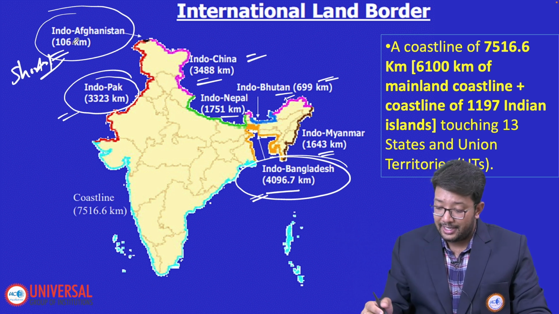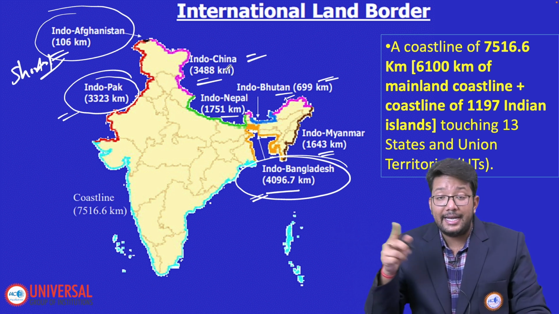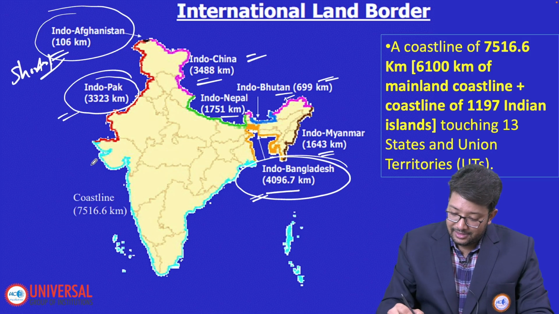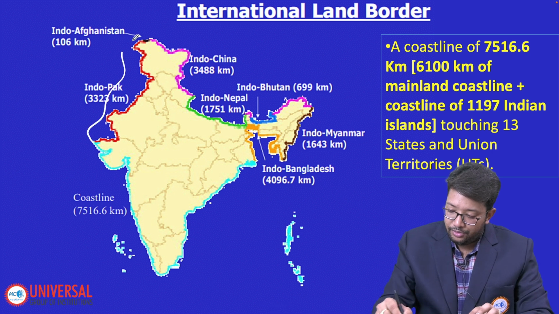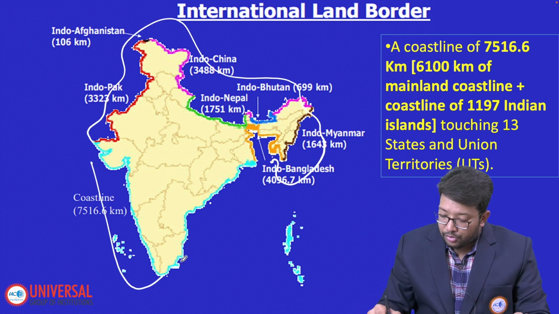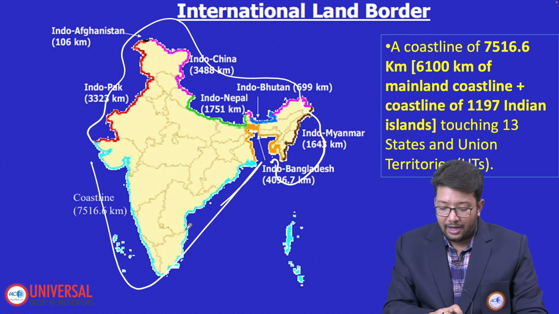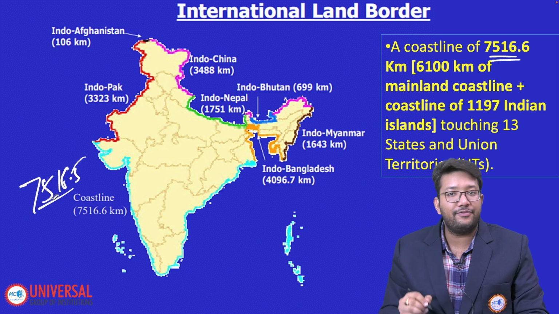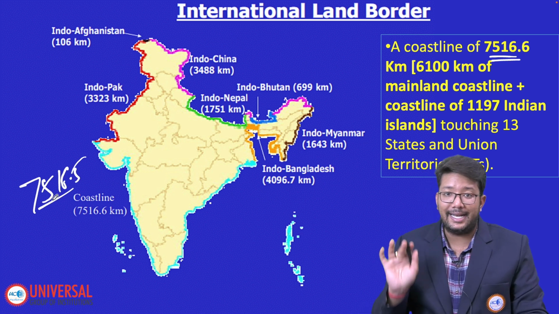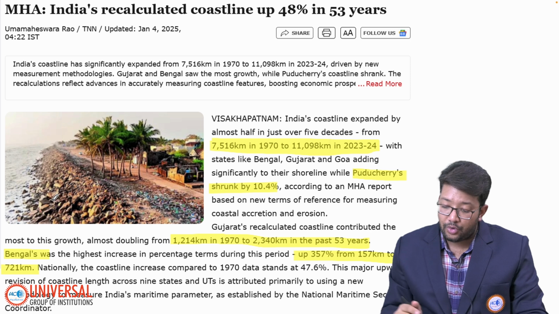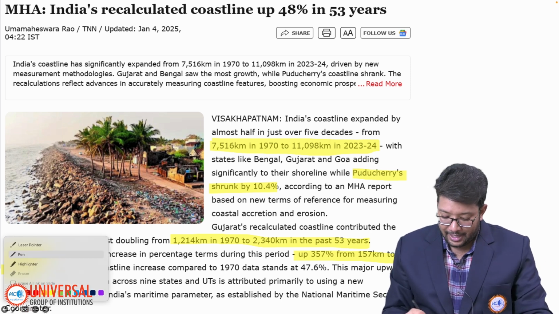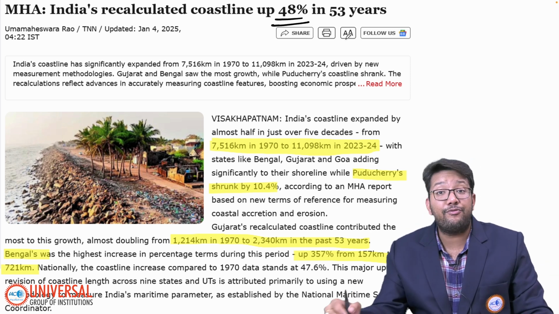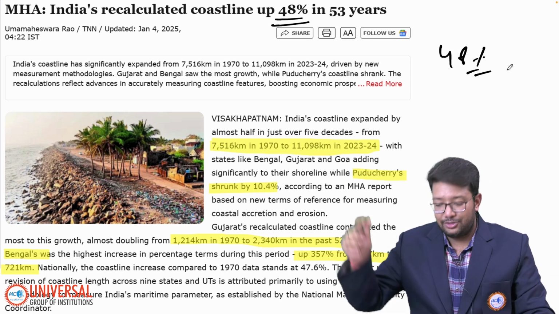Now, can you notice that it is not Pakistan, it is China that shares the second largest land boundary with India. Okay, and this is our land boundary, right? From here to here. These are called coastlines. Generally, from the 1970s, we used 7,516.5 as the coastline of mainland India. Recently, the government notified that they recalculated the coastline, and found that our coastline has increased by 48% in 53 years.